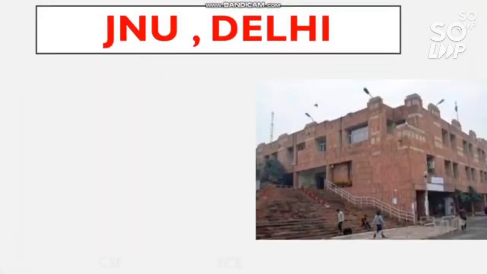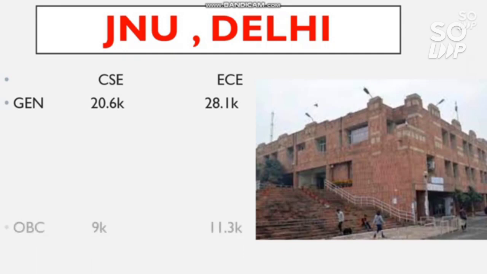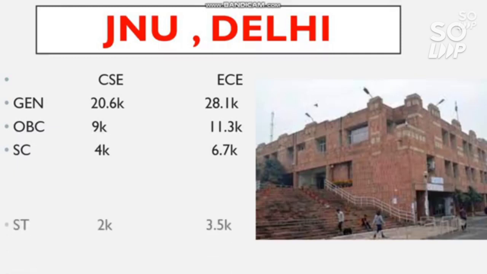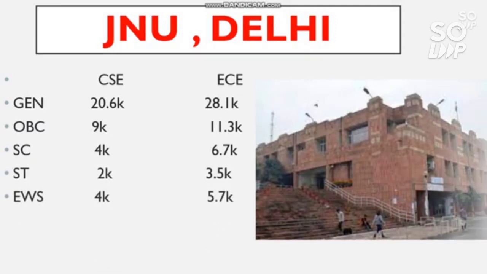The next one is JNU Delhi, the number 6 GFTI. Here is the cutoff for CS and EC. For general, 20.6 thousand and 28.1 thousand, and for OBC 9 and 11.3 thousand. For SC, 4 and 6.7 thousand, for ST 2 and 3.5 thousand, for EWS 4 and 5.7 thousand for JNU Delhi. The next one is Triple IT Bhubaneswar.